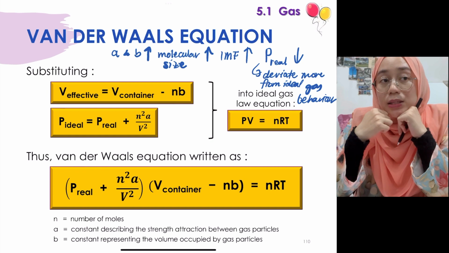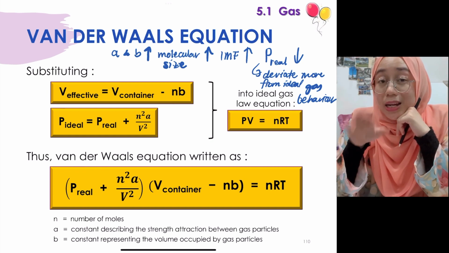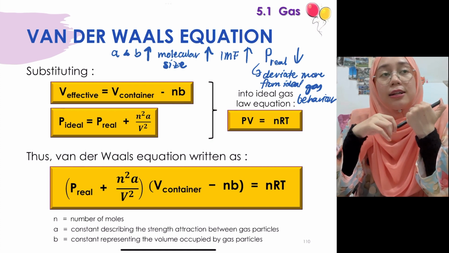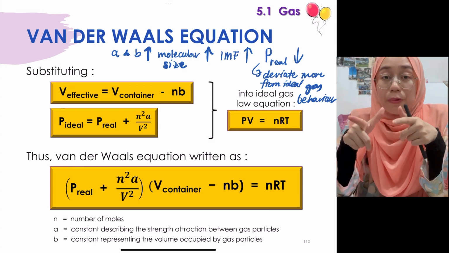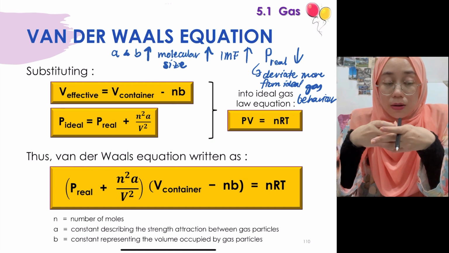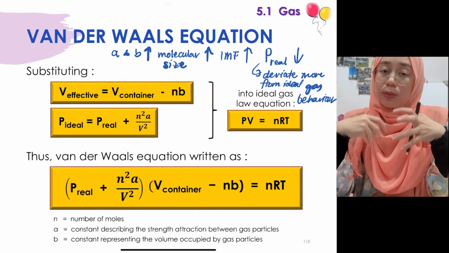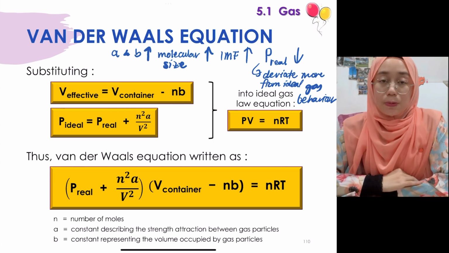However, a real gas deviates from ideal gas behavior only under conditions of higher pressure and low temperature. Why? Because then the distance between the gas particles is closer to one another, so the IMF is more significant. When the IMF is more significant, it deviates further from ideal gas behavior.